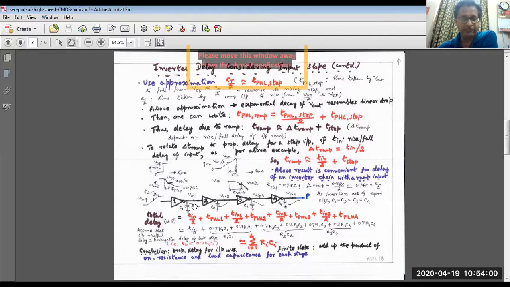Now we'll see the falling waveform. Although it is exponential, for simplicity we are showing the output of inverter 1 as a falling ramp. Again, this falling ramp is applied to the second inverter, so it will show a linear positive-going ramp. Again, this is applied to inverter number 3, so in response it will show a falling, linearly going ramp down, and this in turn is applied to the 4th inverter in the chain, and in response it will show a positive-going ramp, linearly going up.